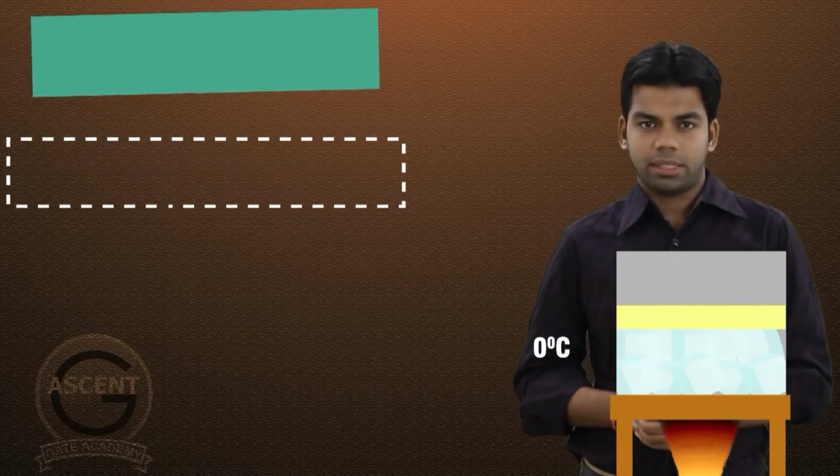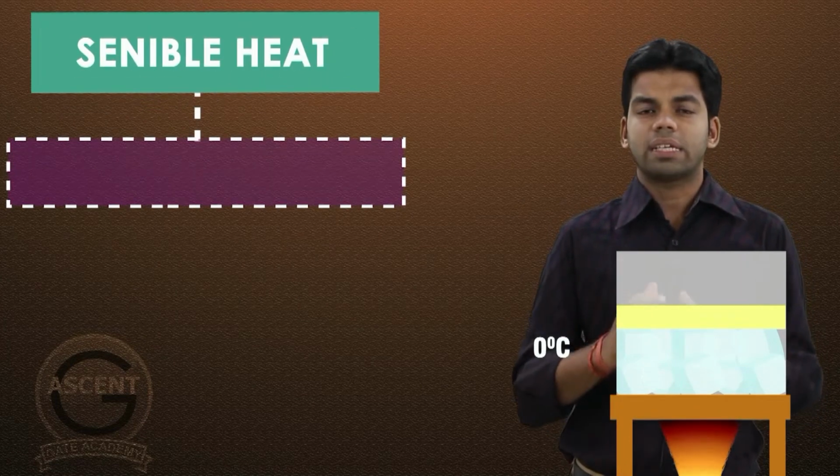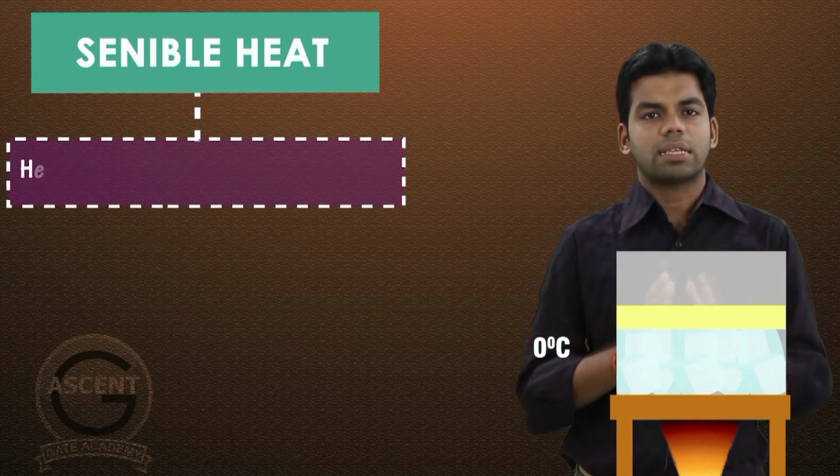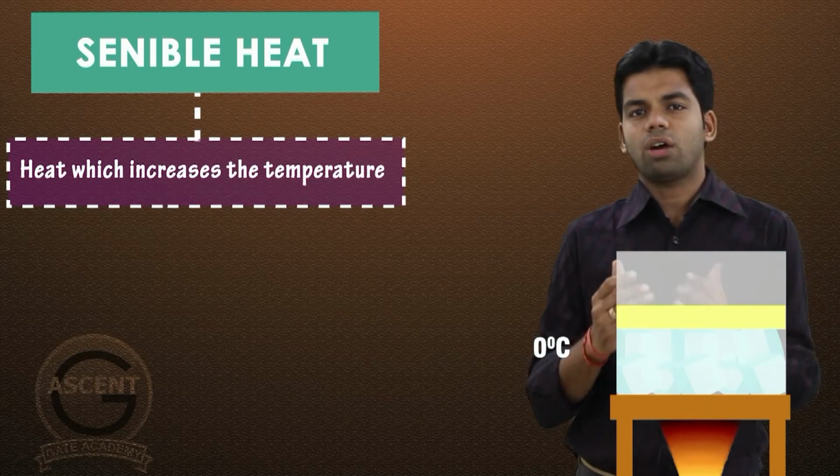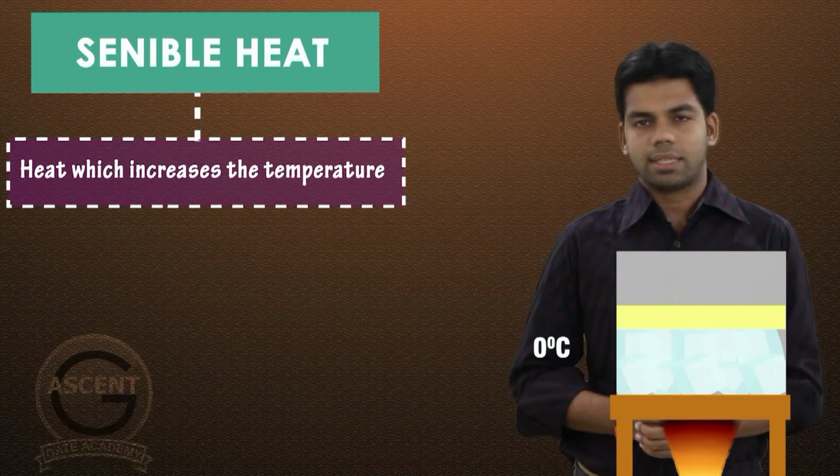So up to 0 degrees centigrade it will remain ice, and it is absorbing heat, and that heat is increasing the temperature of the ice. Initially it was minus 10 degrees centigrade and now it is 0 degrees centigrade ice. That heat is known as sensible heat. The heat which is used to increase the temperature is known as sensible heat.